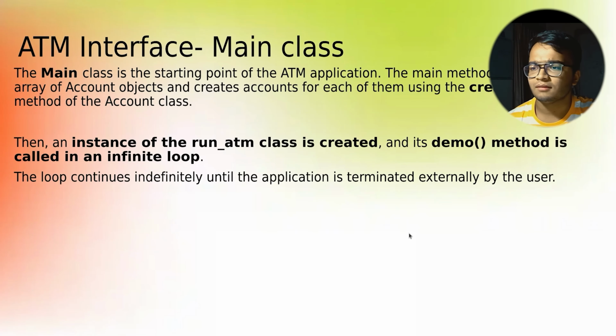Okay, now let's come to the main class which is controlling all the above processes. The main class is the starting point of this ATM application. It is first creating the bank accounts. In this case, we are creating five bank accounts for our test cases. Followed by that, it is performing the ATM-like operation. It is calling the RunATM class in a loop so that the ATM machine continues running, user after user.